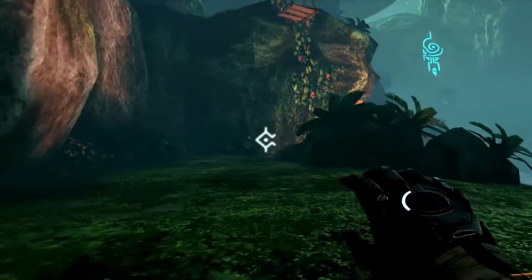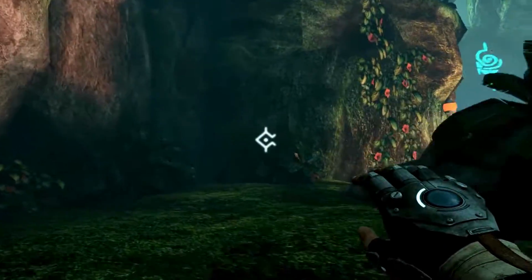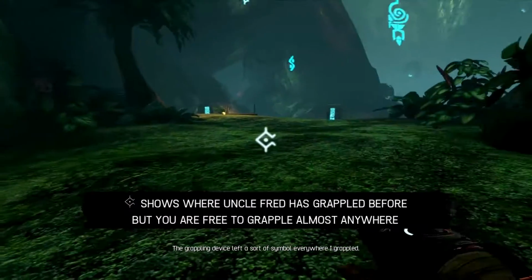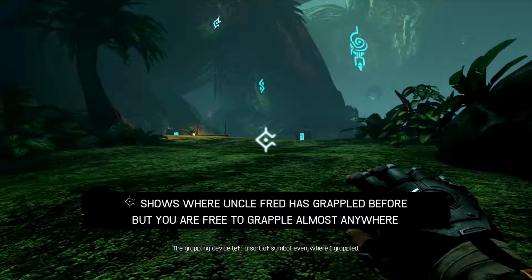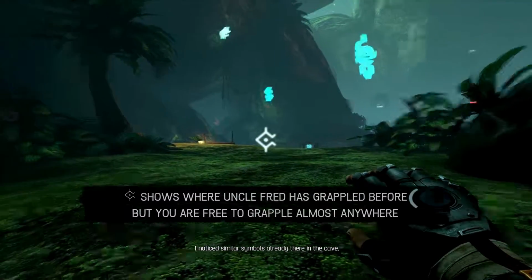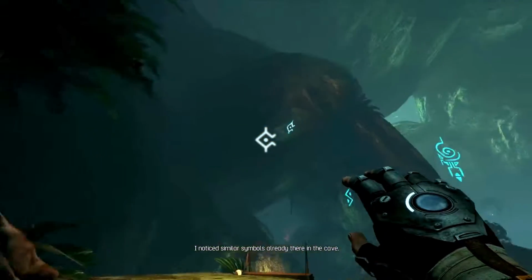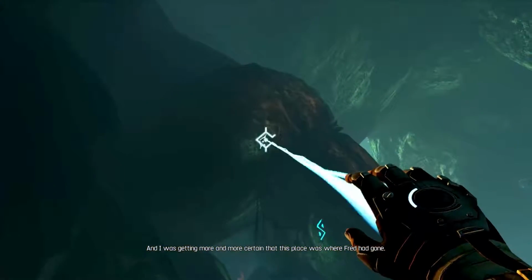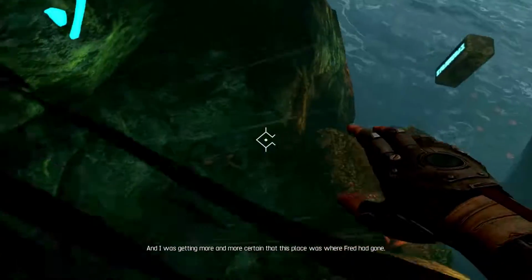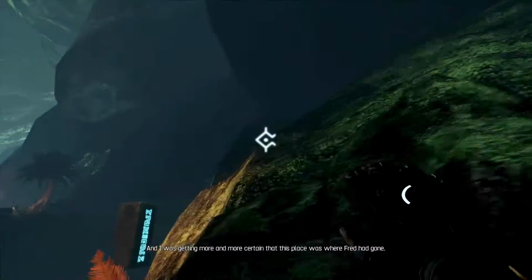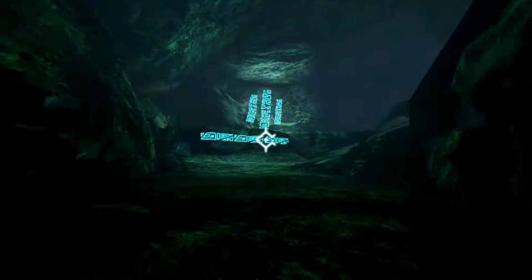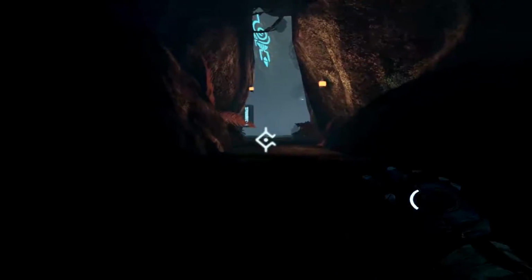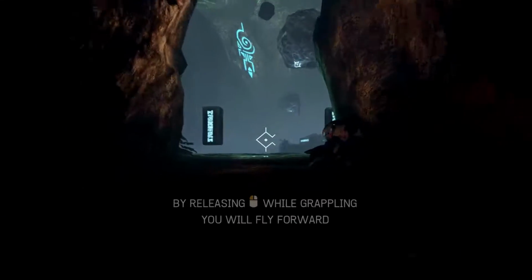I didn't quite grapple onto the item I think it wanted me to grapple onto, but that's okay. We have to keep in mind the sort of symbol everywhere I grappled. I noticed similar symbols already there, so he grapples in those locations. We don't have to grapple in those locations. We could stick it to the man and not grapple like Uncle Fred grappled. But I think for now, we'll follow the helpful lead of our adult charge who we need to find.